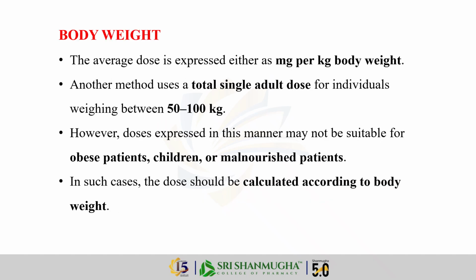Next factor, body weight. Doses are calculated as mg per kg of body weight. While an average dose works for people between 50 to 100 kg, it might not be safe for someone who is obese, severely malnourished, or a child. In this case, we must do specific calculation based on their exact weight.